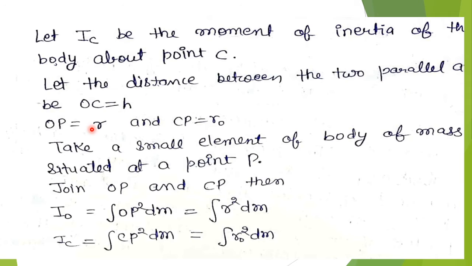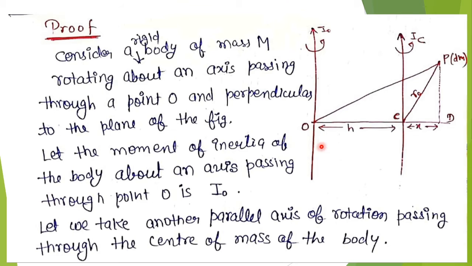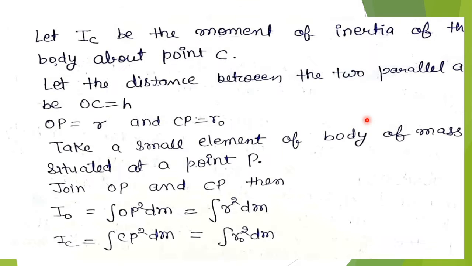And OP equals R, where we have taken any point P with mass dm. Also CP equals R0.